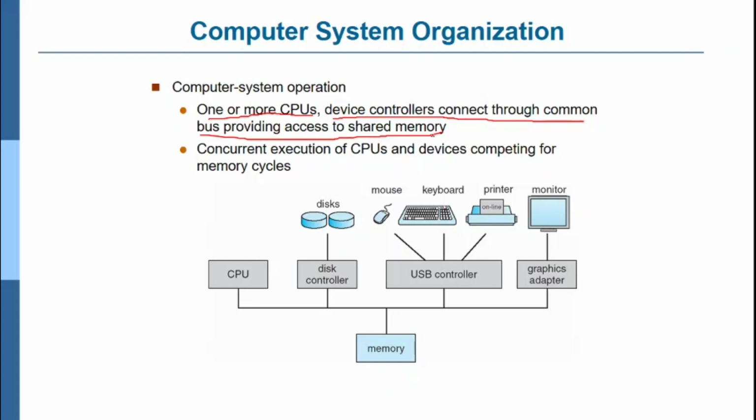The bus will be connected to the memory as well as other devices, such as a keyboard, mouse, printer, monitor, USB controllers, disk controllers, etc. All of these are connected using a bus, something like you have seen in the EC lab, where the bus connects the CPU to the devices. So there is concurrent execution of CPUs and devices competing for memory cycles.